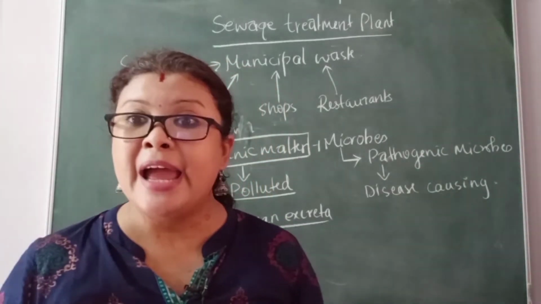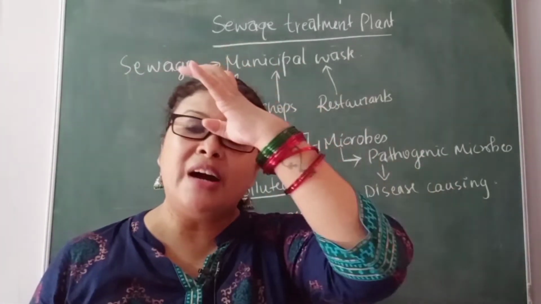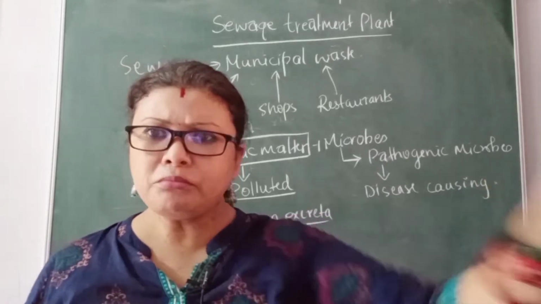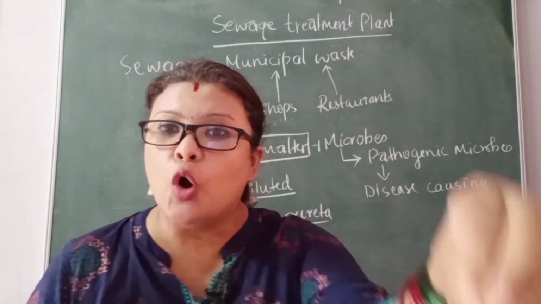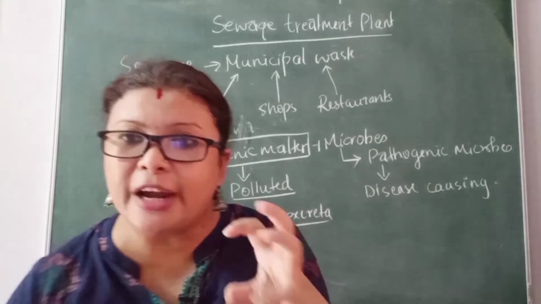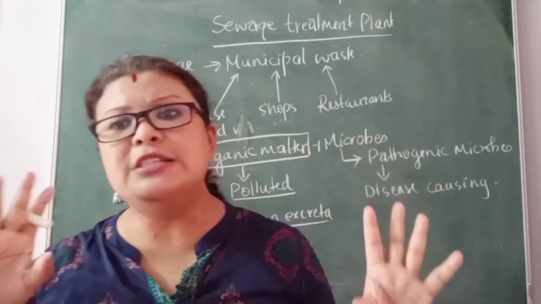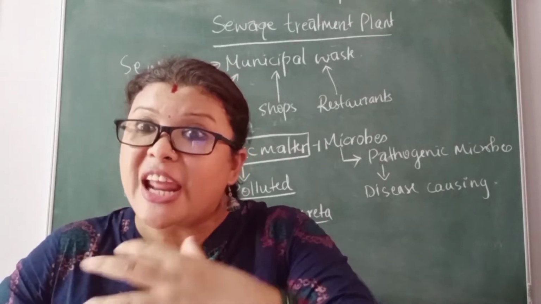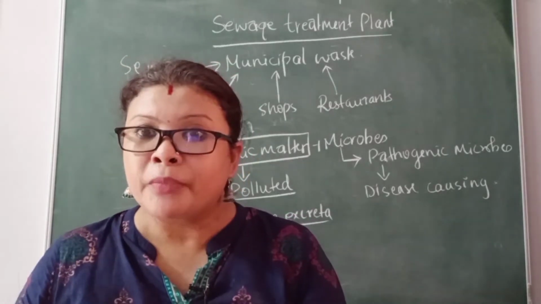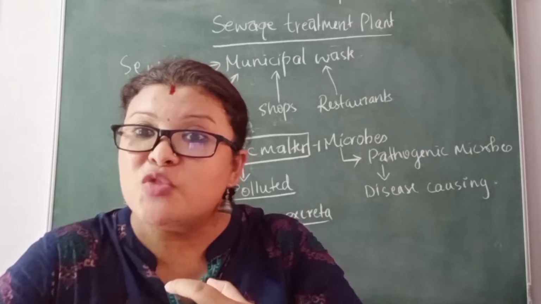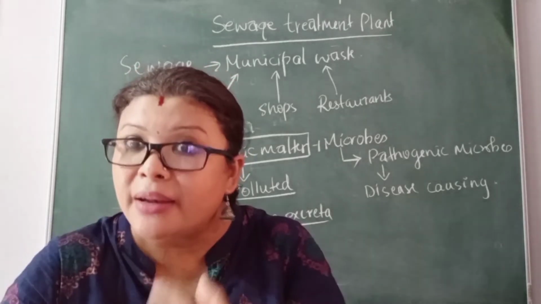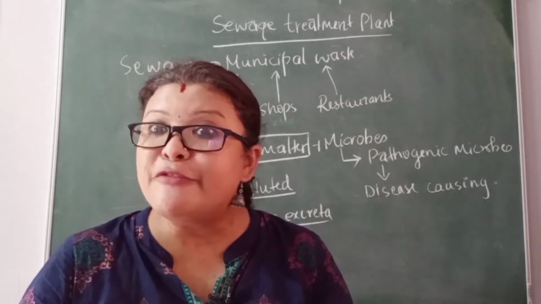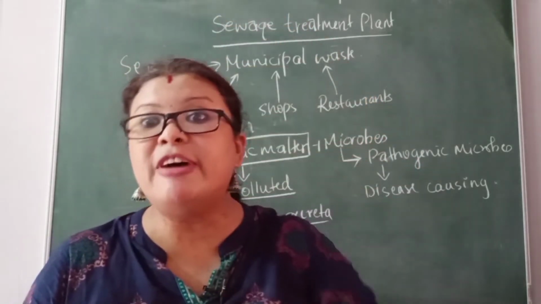We have to make this waste less polluted, and then dump it into rivers, river bodies or any dumping ground, so that when they are less polluted and we are dumping them, they will not cause much harm. Why? Because we have treated this waste in a stepwise manner, and we have brought down their pollution level.